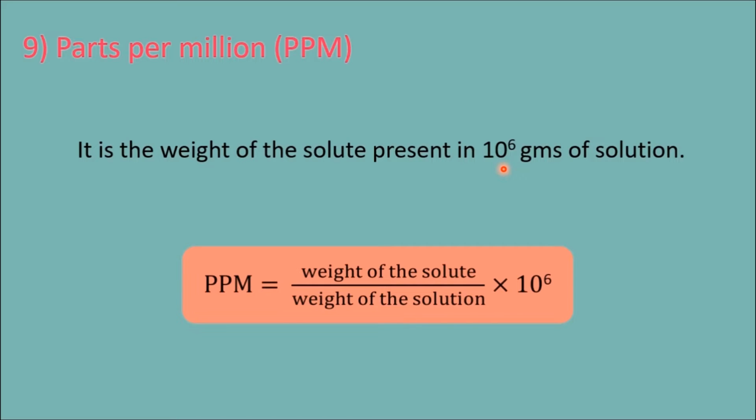It is not only in chemistry, for general applications also ppm terminology is applied. I will give you an example. Say 10 lakh patients have been tested in the COVID hospital. 10 lakh means 10 power 6.